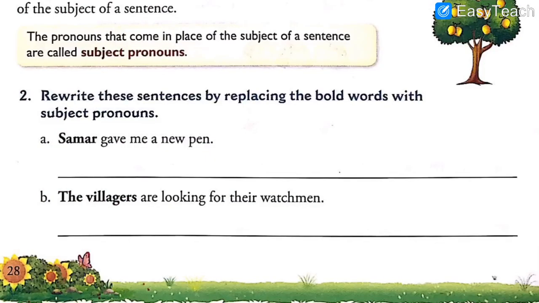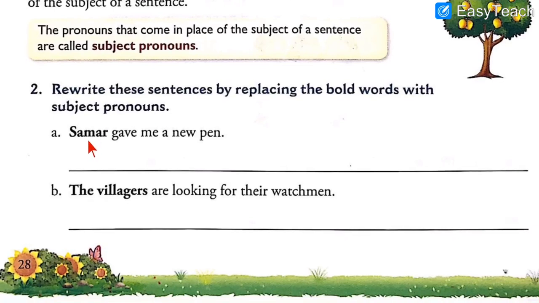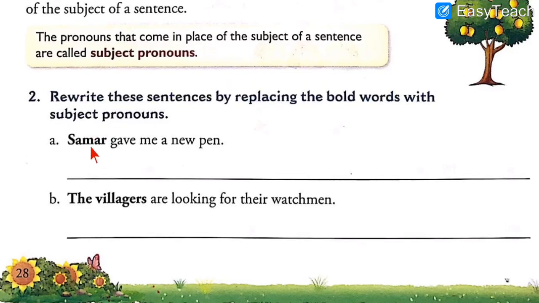So let us quickly have the recap of the previous video. In the previous video, we had learnt about subject pronouns. We had solved exercise number 2: rewrite the sentences by replacing the bold words with subject pronouns. In short, I will just give you the explanation of what we have done. In number 1, it was about Sumer, and Sumer is a boy. So instead of Sumer, we had written, he gave me a new pen. Then the villagers: instead of villagers, we had used the pronoun they, they are looking for their watchman.